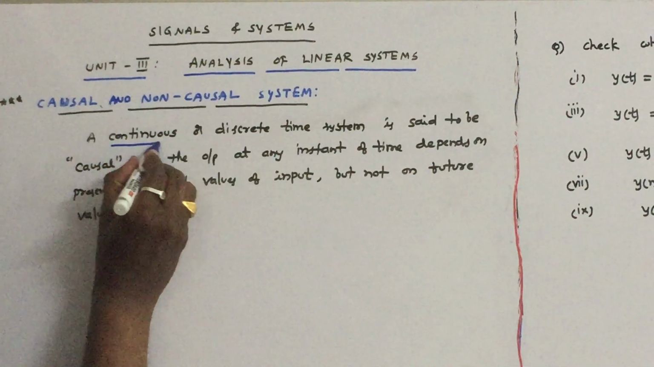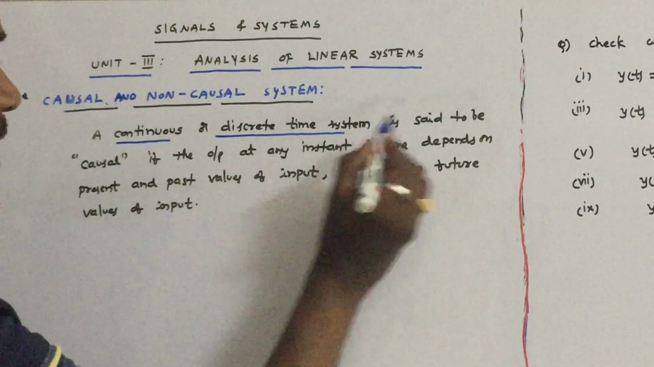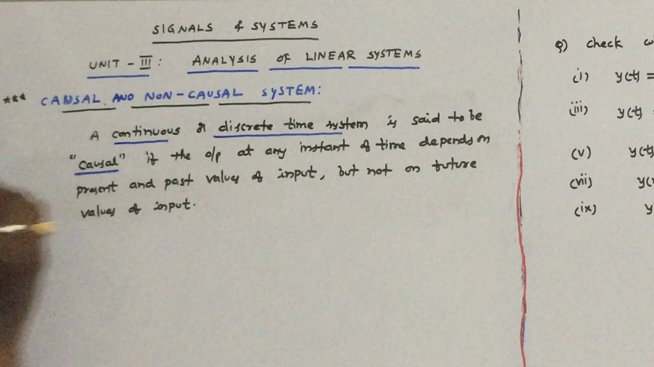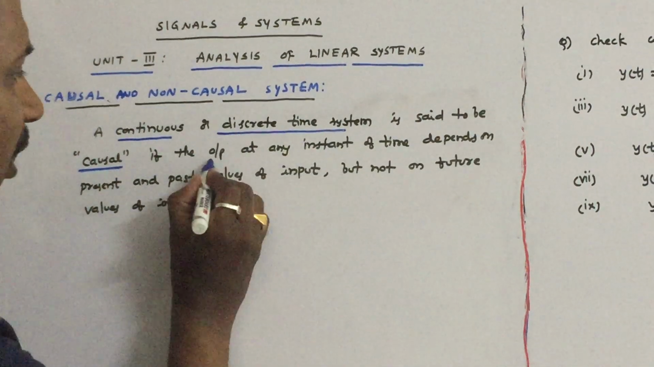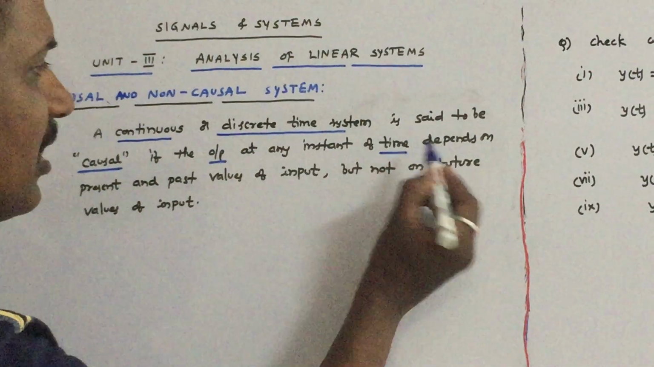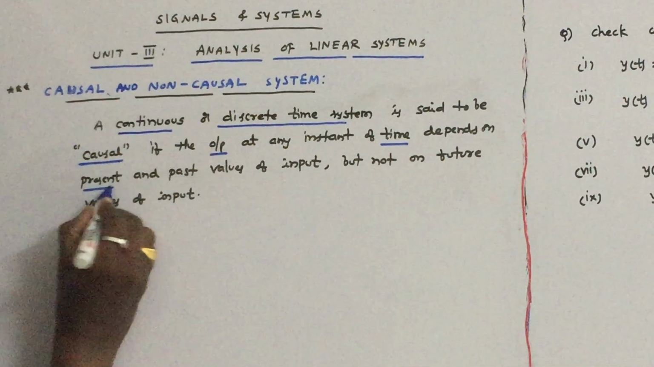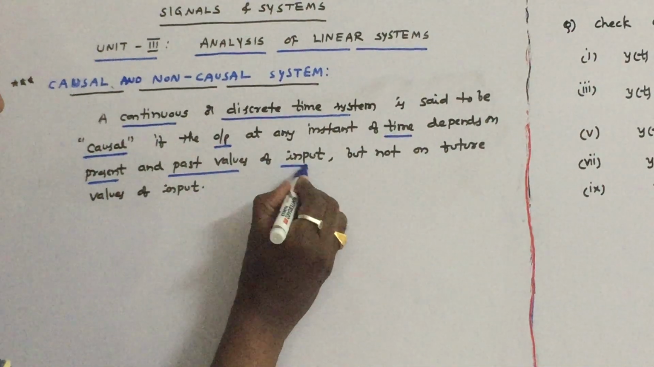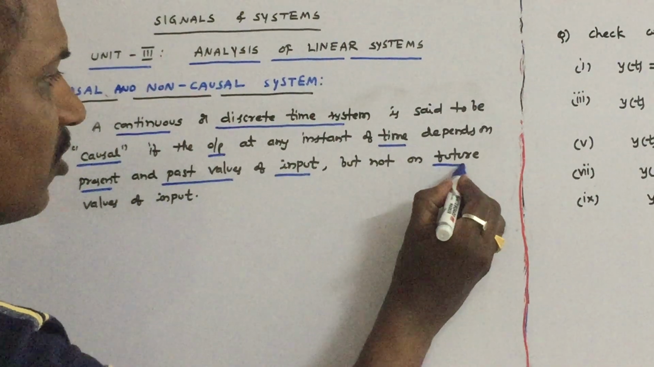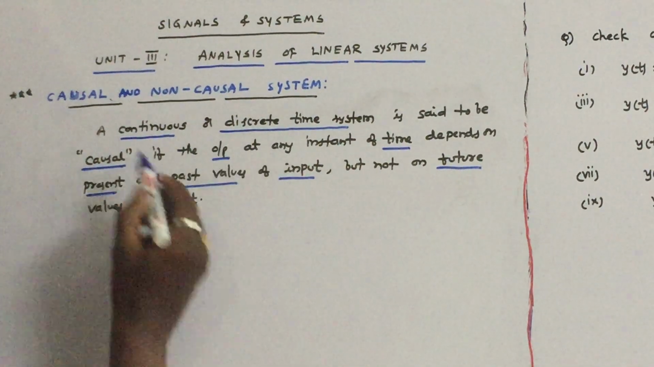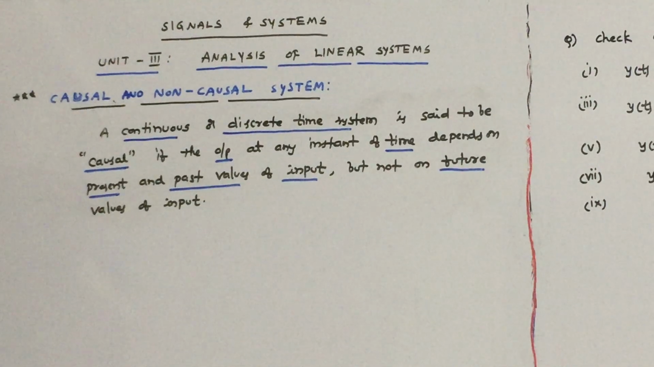That means a continuous time system or discrete time system is said to be causal if the output at any instant of time depends upon generally the present and past values of input, but not on the future values of the input. So then such systems are called as causal systems.